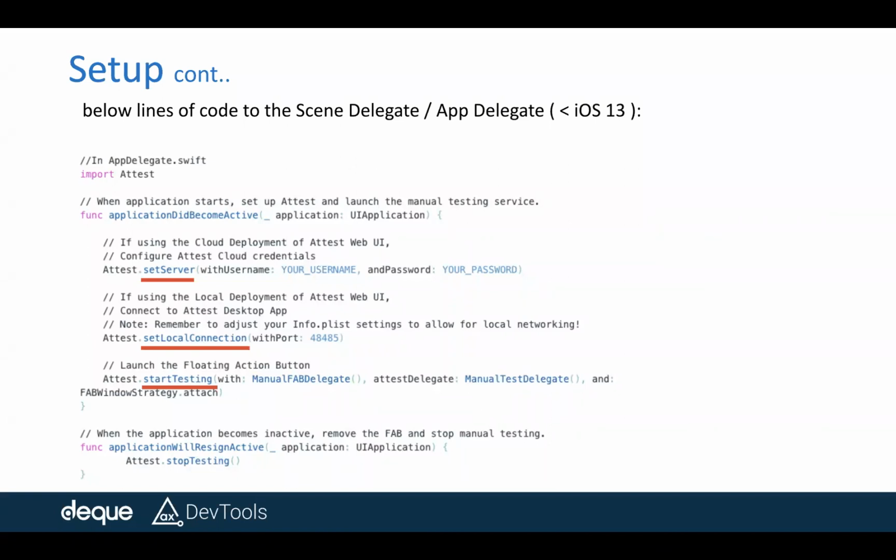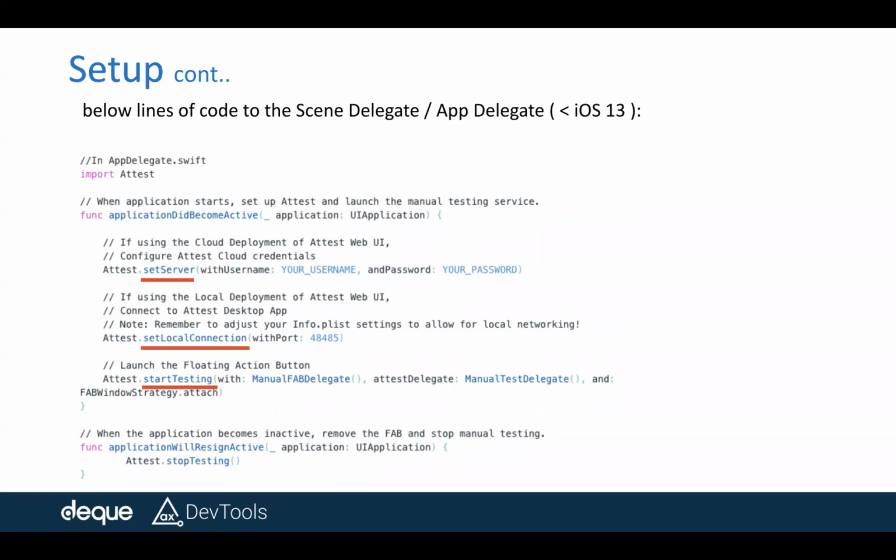If you are using the cloud version, you have to set the credentials by using the method set server. And if it is a local connection that you want to use, you have to call set local connection. These are the only two methods you need to worry about to set the connection between the components.